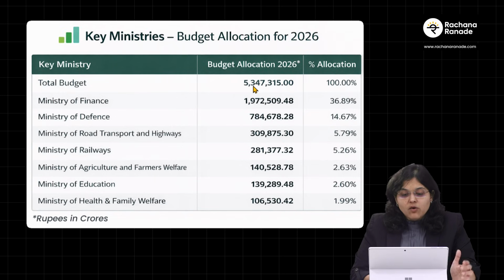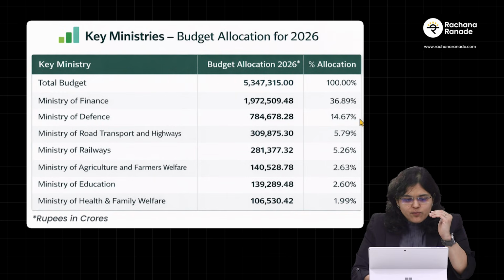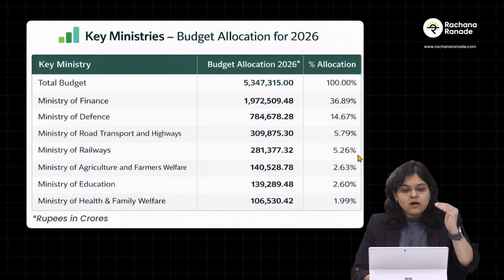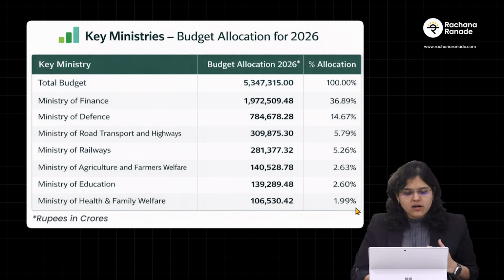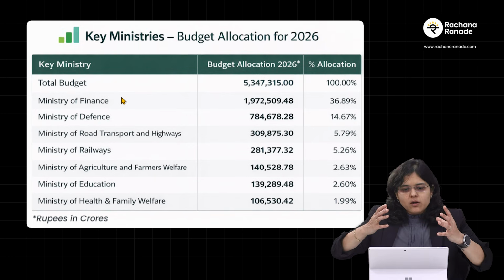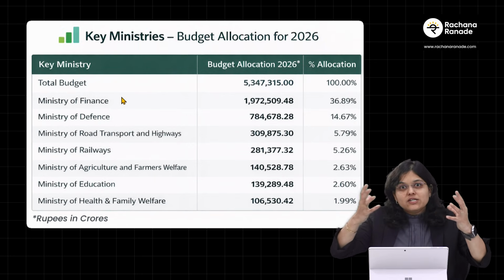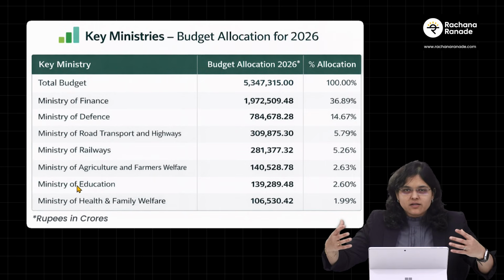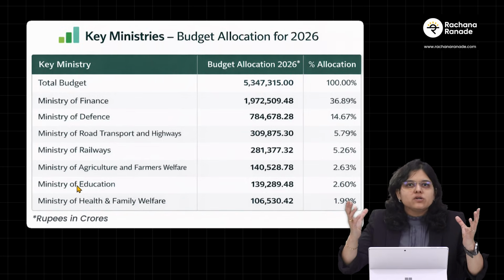Out of the total budget of 53.47 lakh crore rupees, which is like 100% allocation, maximum allocation has gone to Ministry of Finance, which is almost 37%. The second highest is Ministry of Defense at 14.6%, then Ministry of Roadways, Transport and Highways at 5.79%, then Ministry of Railways, followed by Agriculture and Farmers Welfare, then Education, and then Health and Family Welfare. So if I were to look at top few ministries, it's about the overall infrastructure, overall nation as a whole, and ultimately these will be like sabka saath sabka vikas category, right? So it is about inclusion and ambition both put together.